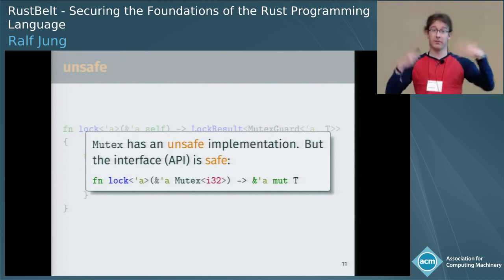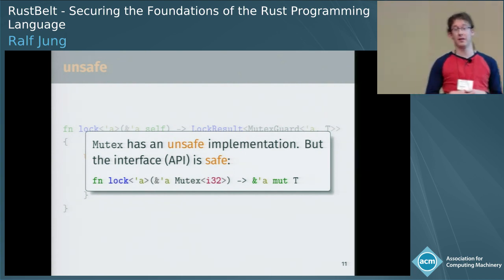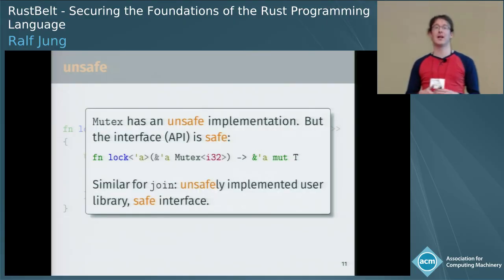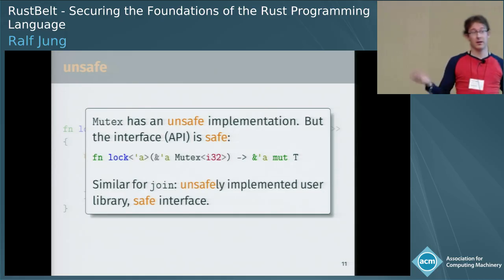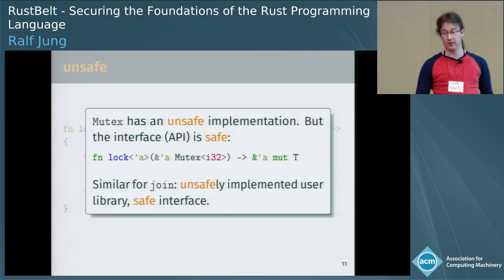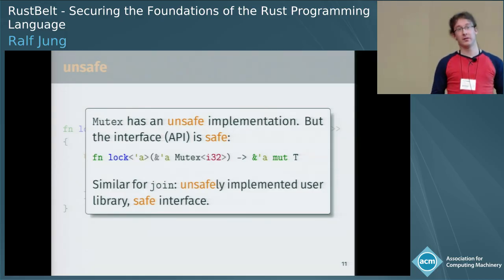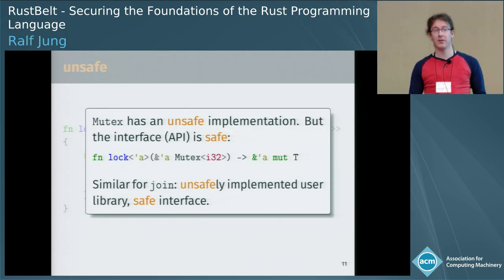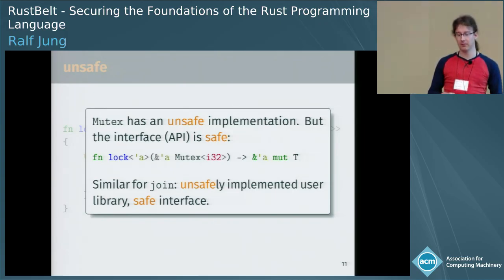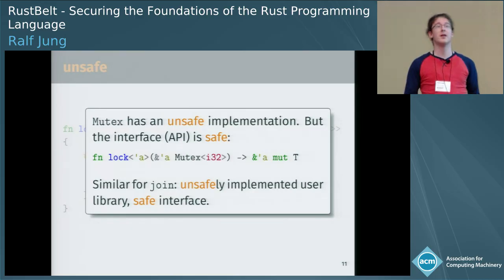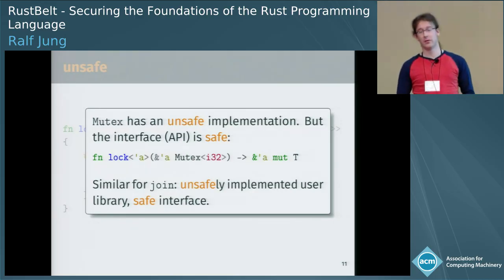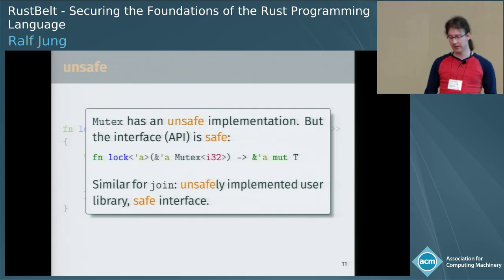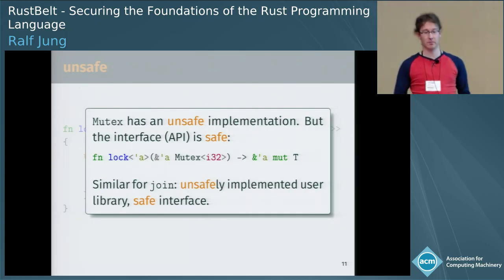The expressivity of Rust is continuously extended in this way, not just by the standard library, also by user libraries. So this join method we've seen a couple times is actually an additional library that you can add into your Rust code, which has a sophisticated implementation based on a work-stealing thread pool, also using some unsafe code to be, well, possible and also to be efficient. And again, the claim of the author is if you use this from safe code, your program is not going to crash or have any other kind of memory or thread safety issues.